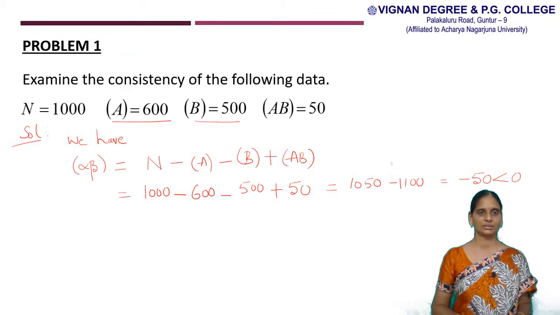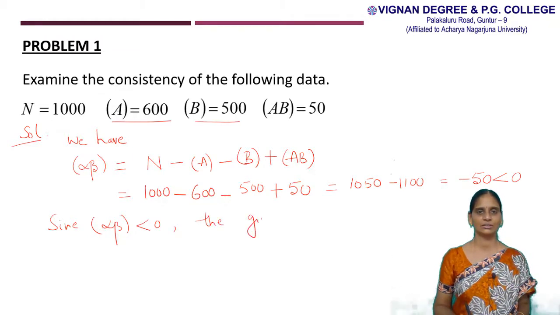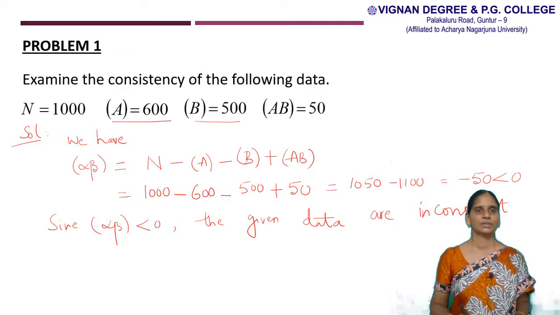So here, since frequency of alpha beta is less than 0, the given data are inconsistent. And this is the first problem.